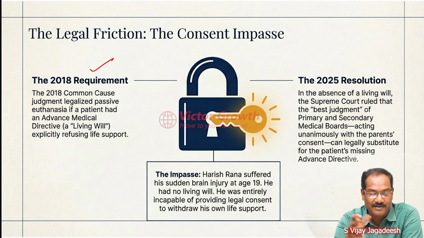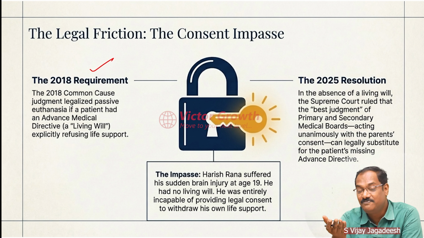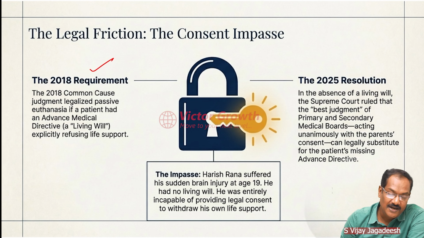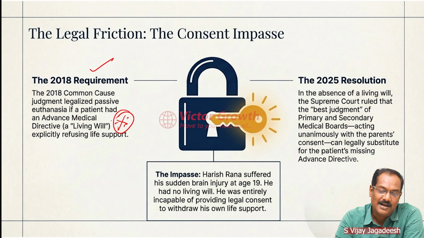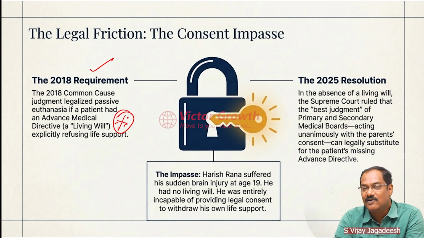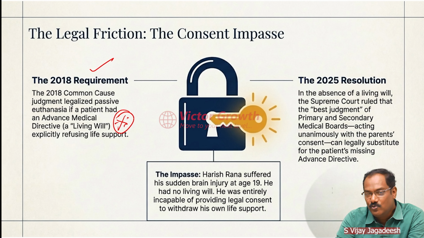Okay, that is what we can't say it can be killed, because that is active euthanasia. I'll come to it. So a living will is a must if we have to do passive euthanasia, in case it is not there. Now a person is in a condition where he cannot speak, cannot write, cannot move his body. How can he write a will? So at that point, this doesn't arise.